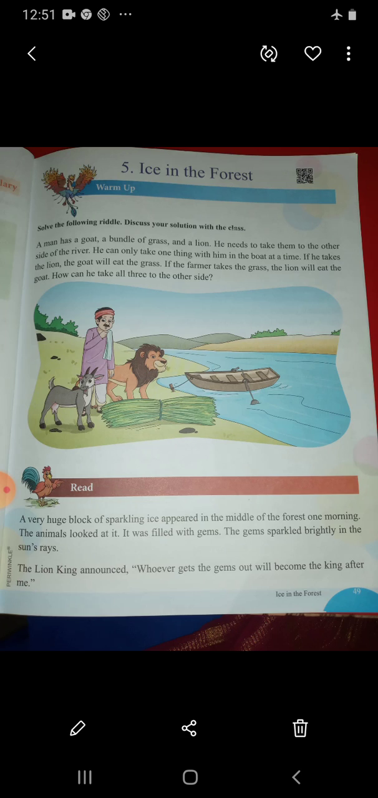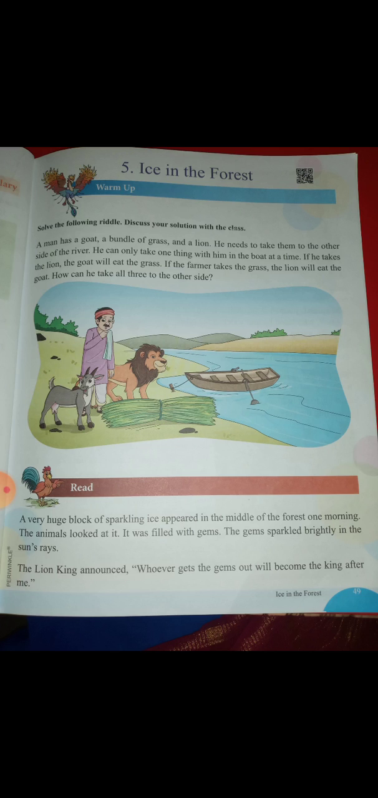A very huge block of sparkling ice appeared in the middle of the forest one morning. This lesson deals with a story in a forest, and as you see, you can read here a very huge block of sparkling ice. What is the meaning of ice? When the water is in the solid state, it is called ice. Ice cube or huge iceberg, like this you will say, no? Like that. One day what happened?